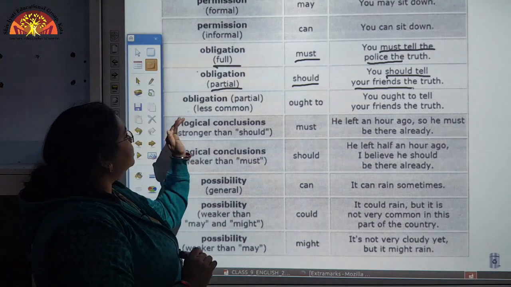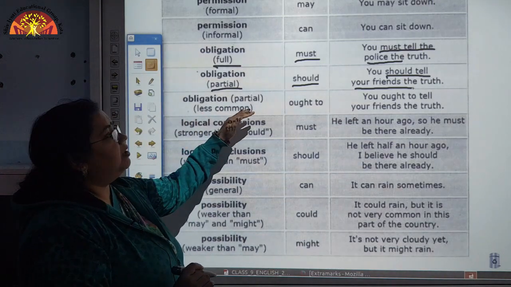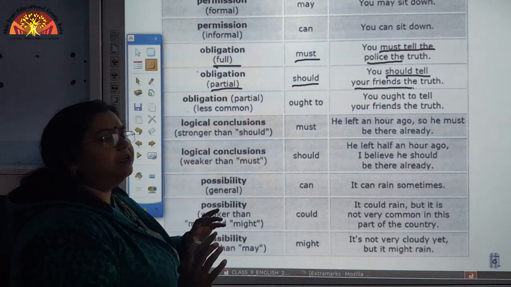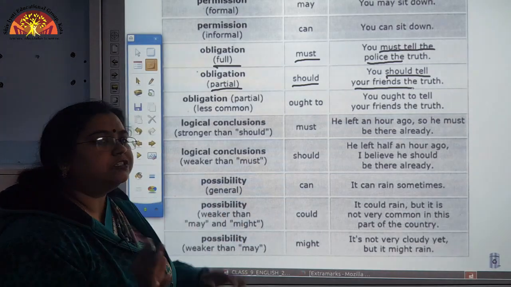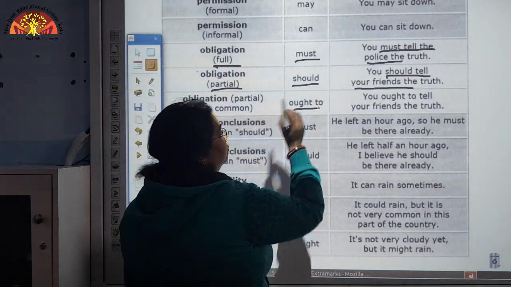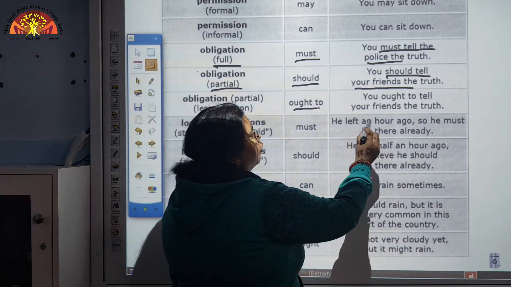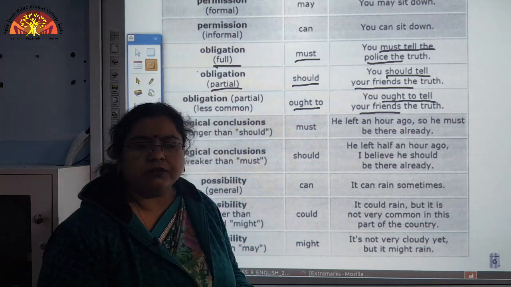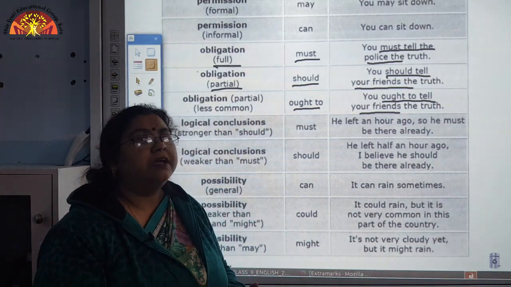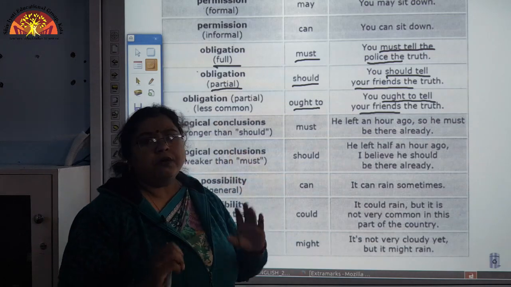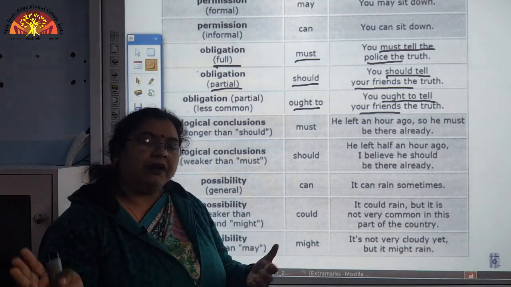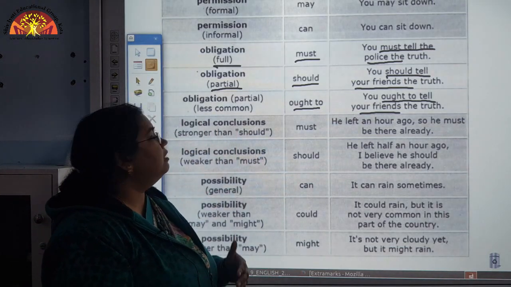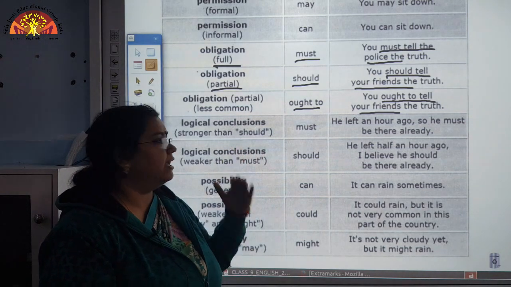Now, another aspect in obligation is also a partial way of obligation and not very commonly used. We also use ought to. See here the example, you ought to tell your friends the truth. In this manner also we can frame the sentence. Though we use ought to in a very compulsive obligation, here it can also be used in a partial manner.